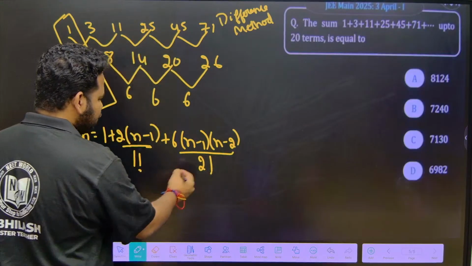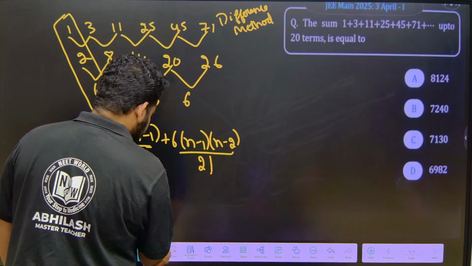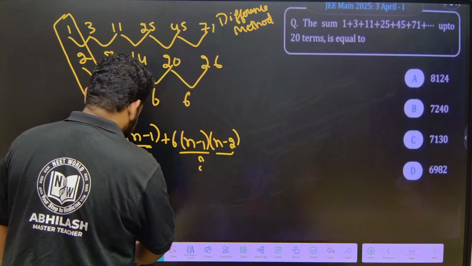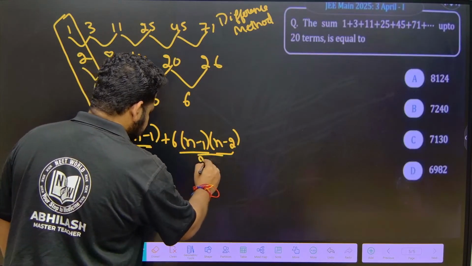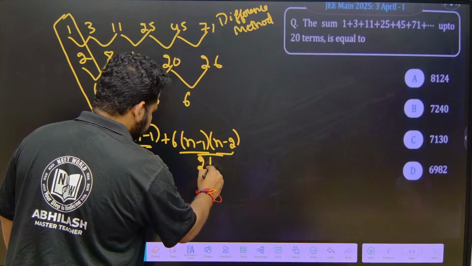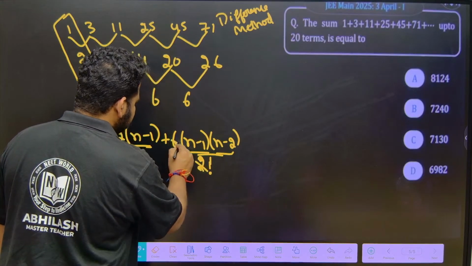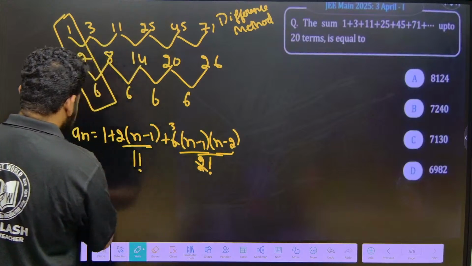Now what can I do? 2 factorial is nothing but 2 itself. This is not 21, please follow this correctly. This is 2 factorial. So 2 ones are 2, 2 threes are 6. Okay, now what do I have?